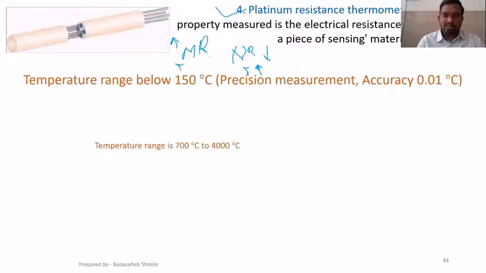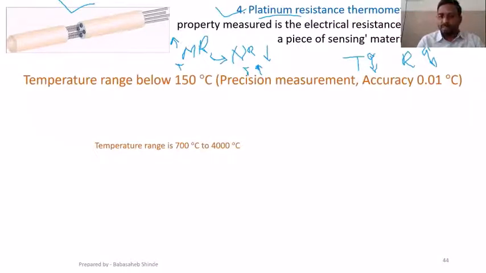Based on this nature, we use materials to measure the temperature. So we will take certain material, just like here the material taken is platinum. That platinum wire will be exposed to change in temperature, and because of that there will be change in resistance of that wire.